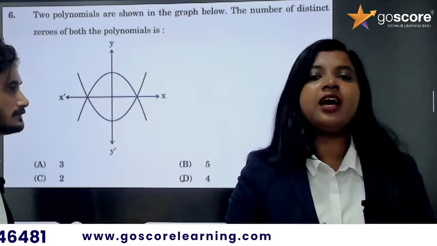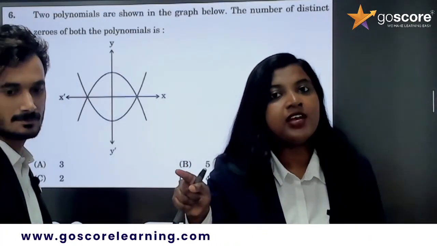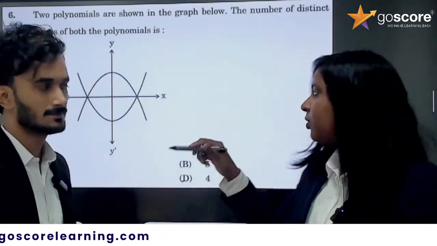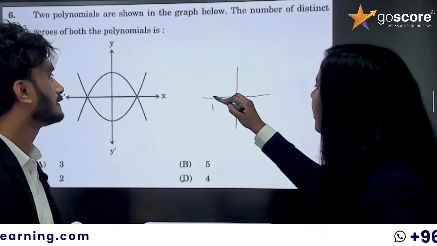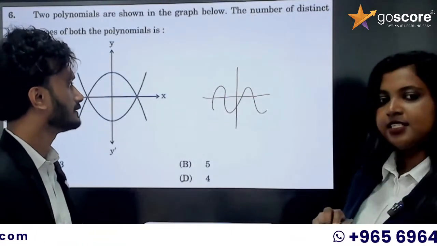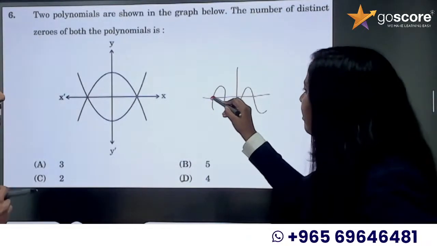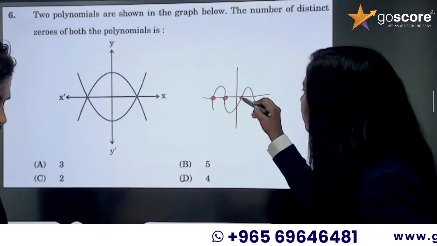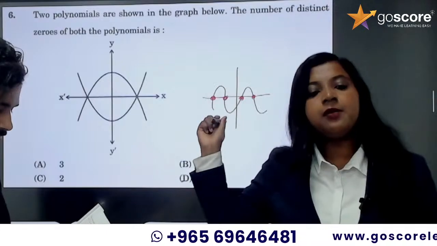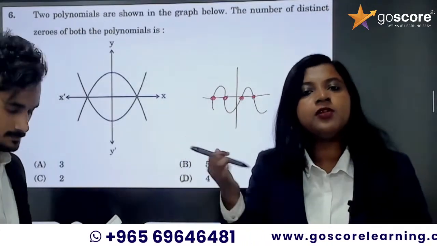So how do you find the number of zeros if only the graph is given? The number of zeros is equal to the number of points where that graph is touching the x-axis. Here, this graph is touching the x-axis at 1, 2, 3, 4 different points. So the number of zeros of this particular polynomial will be 4.